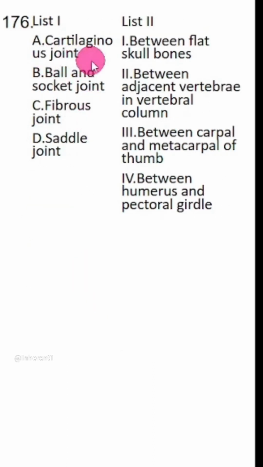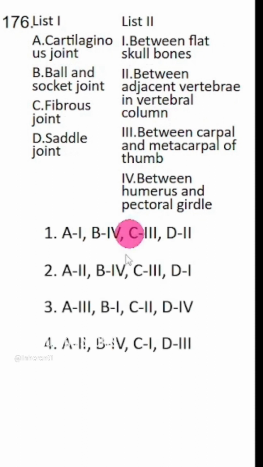Next one, cartilaginous joints. Always look for vertebrae. Here it is, between adjacent vertebrae. A2. A2 is in 2 and 4. Then B4 is common. C is either 3 or 1. Fibrous joint will be skull. Yeah, so C is 1. So option 4 is the answer.